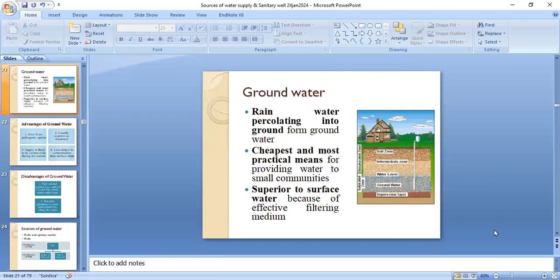Groundwater. Rainwater percolating into the ground forms groundwater. It is the cheapest and most practical means for providing water to small communities. It is superior to surface water because of the effective filtering medium. This picture shows the groundwater. The water sinks into the ground and from there people can get groundwater.